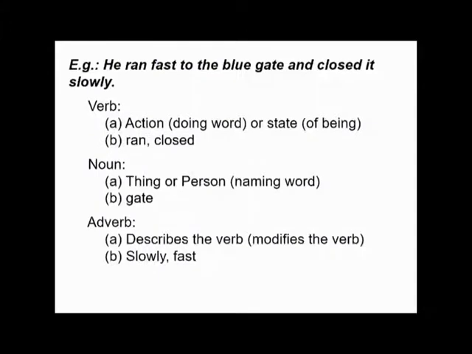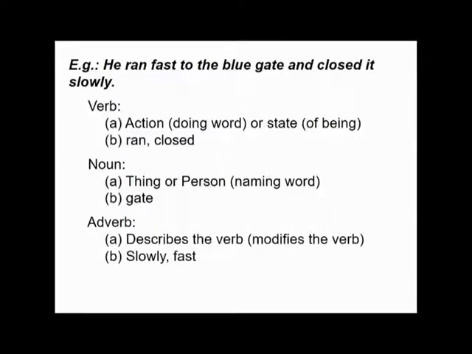For example, he ran fast to the blue gate and closed it slowly. The verb in this sentence is doing the action. It's a doing word, action or state of being. And the words are ran and closed. The noun is a thing or person. It's a naming word. And the example in the sentence is gate.